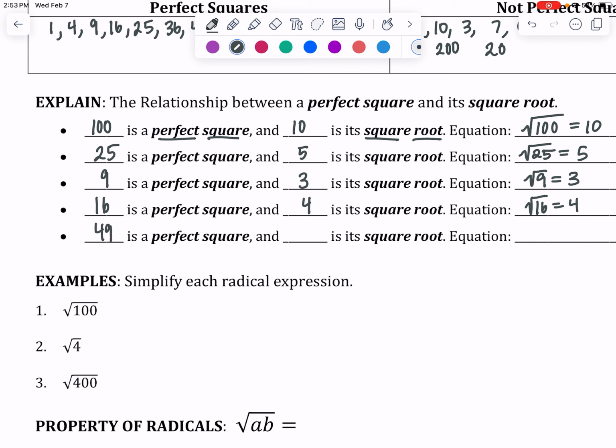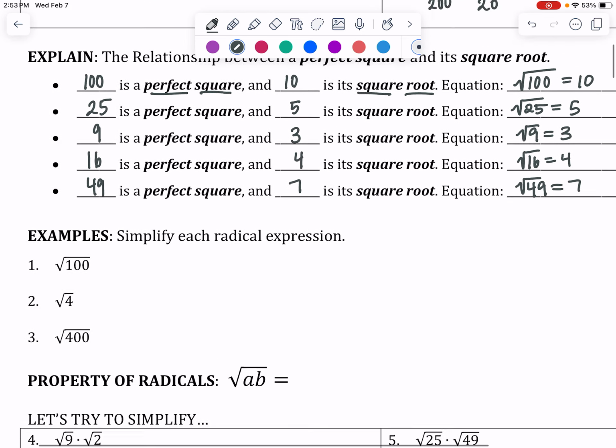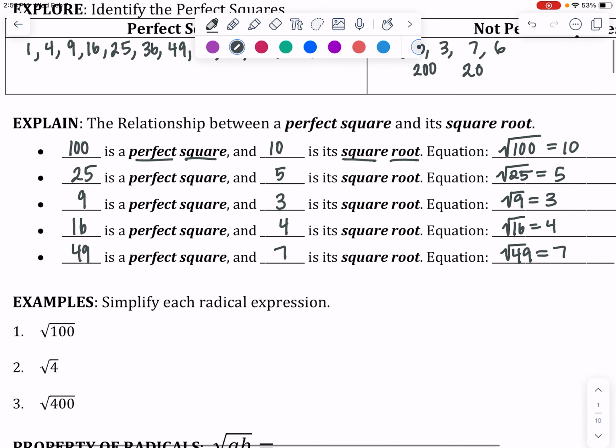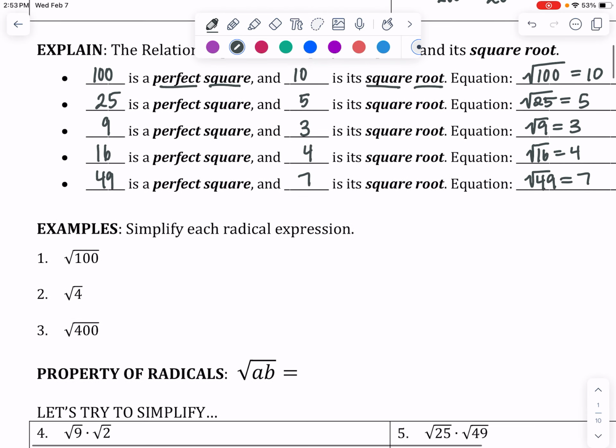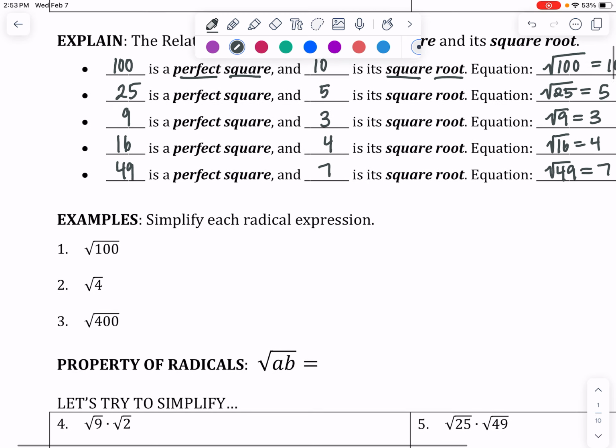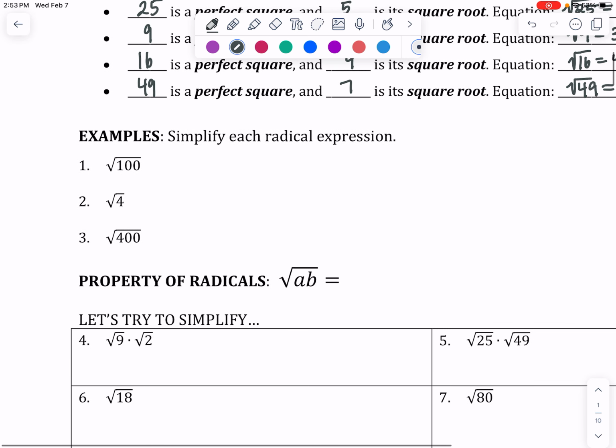49 is a perfect square, and 7 is its square root. So square root of 49 equals 7. Okay, and so these tend to come up on PSAT and SAT where a calculator is not allowed. And so they want to see if you can simplify square roots without a calculator. And so in the case of number 1 here, simplifying the square root of 100 would just give us 10. Simplifying the square root of 4 would just give us 2.